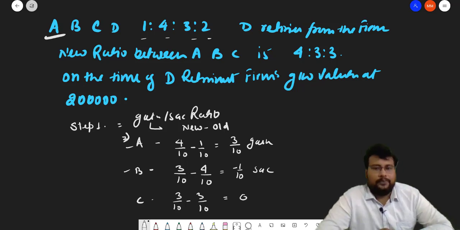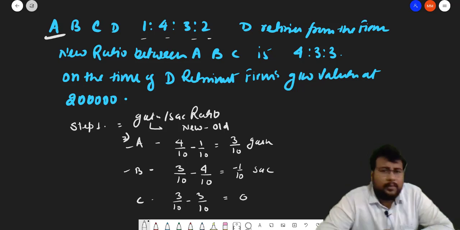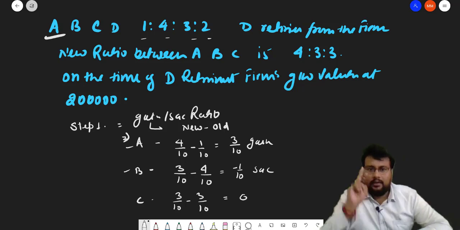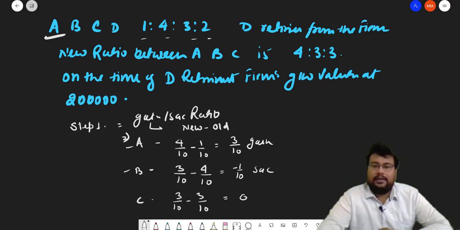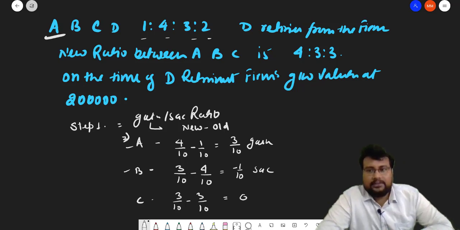I already told you that whenever in the question, if any remaining partner sacrifices at the time of retirement of a partner, then the retiring partner's goodwill will not be distributed in a particular gaining ratio.